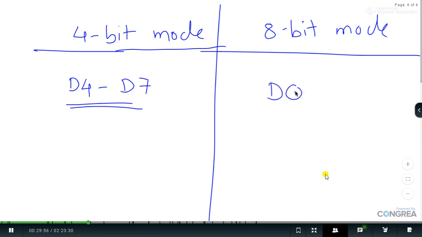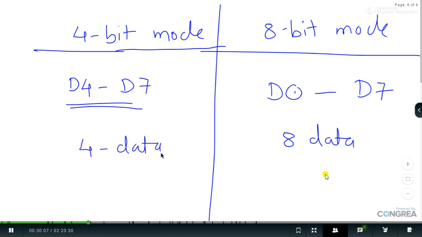In 8-bit mode, we have to use all 8 data lines for reception of data, and in 4-bit mode, you have to use 4 data lines. In the Arduino IDE library, we have an inbuilt program for 4-bit mode of operation of the LCD.